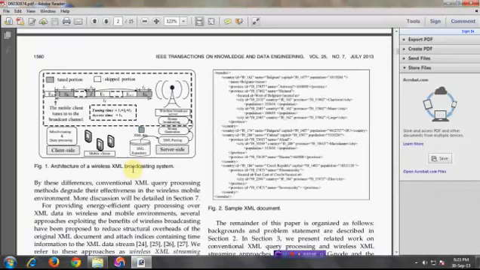Look at this figure. This is our architecture for the wireless XML broadcasting system. In this architecture, this is the server side. The server side contains an XML repository, and it contains XML data. Our input file is like this sample XML document. It contains a root node for the material, country ID and name, person ID and city and provision also. So this is our sample XML document for our input format.